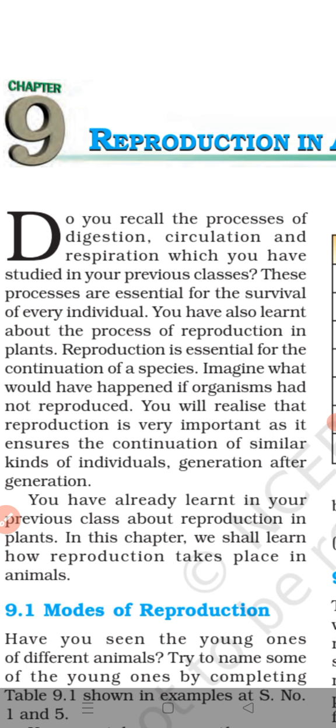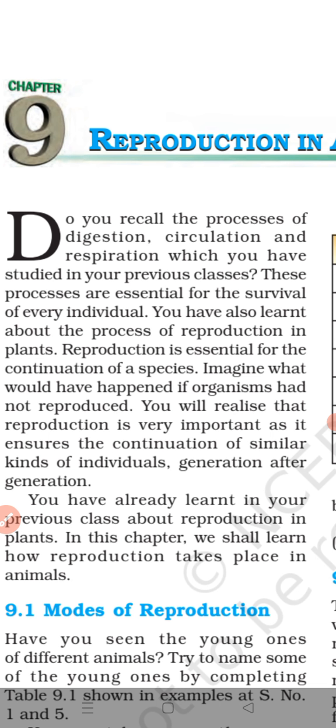Every living organism remains alive on this earth for a limited period of time, right? And then what happens? They will die. So if they die, then new living organisms have to be produced in place of those who die. So the production of new organisms from the existing organisms of the same kind of species is known as reproduction. That means reproduction is the creation of new living things from the existing living things.